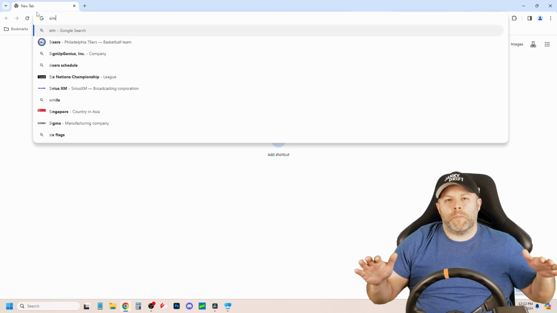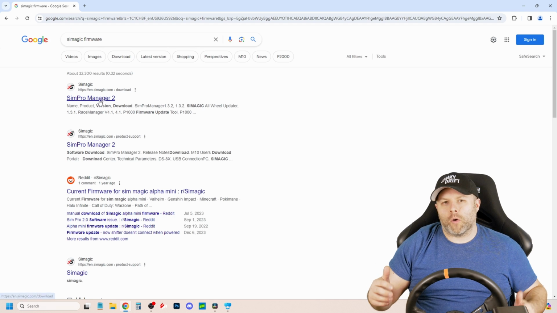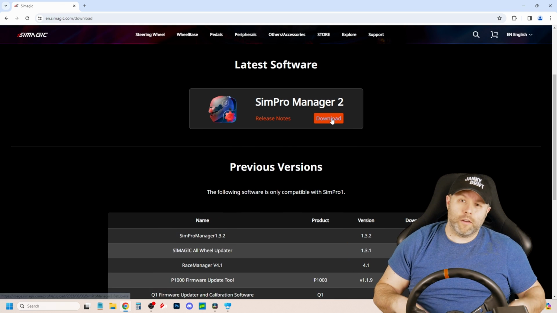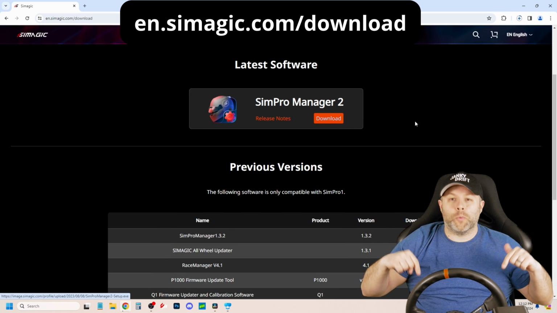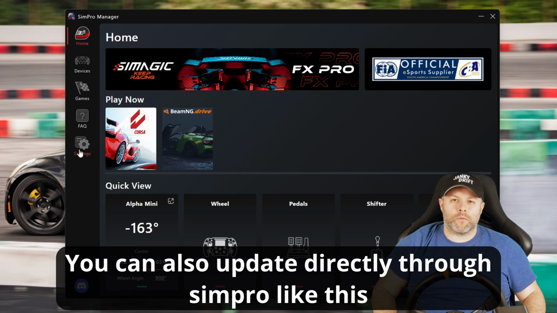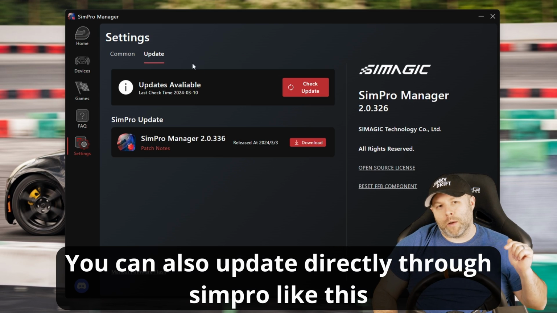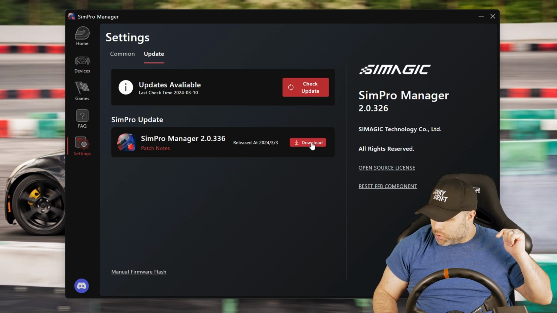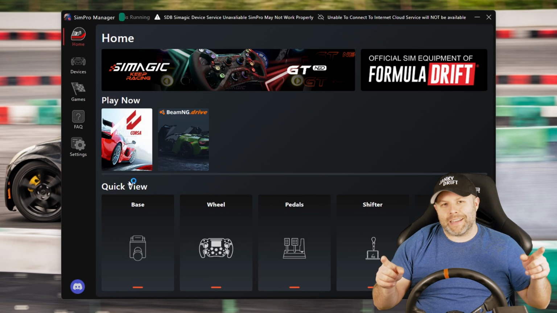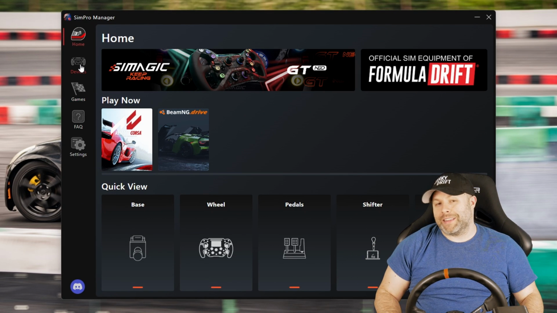Let's jump in. First, make sure that you have the most up-to-date version of Simpro and that your wheel is running the latest firmware. For that, you go to this link, which I will also put in the description, and once you've downloaded the current version of Simpro, you might get prompted to update your wheelbase firmware as well, which you should absolutely accept. Once you got that done, open up Simpro and go to the Devices tab.